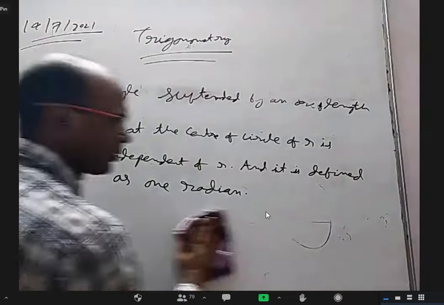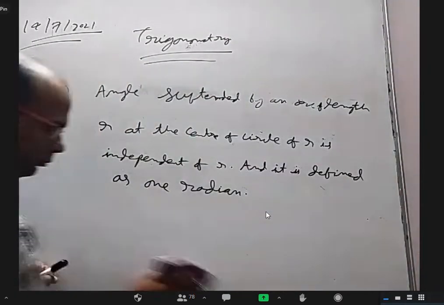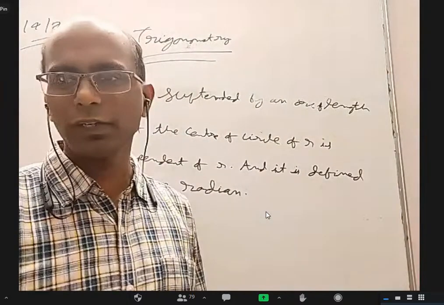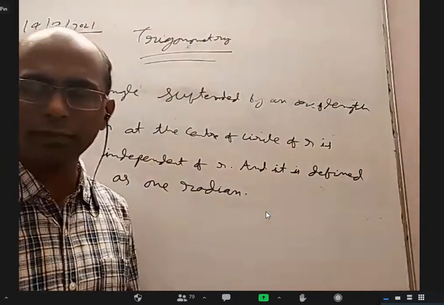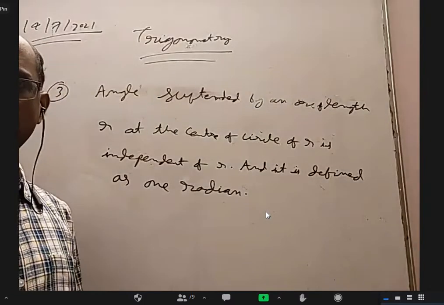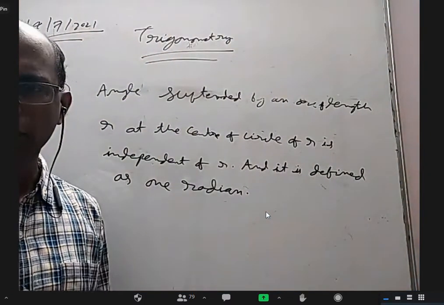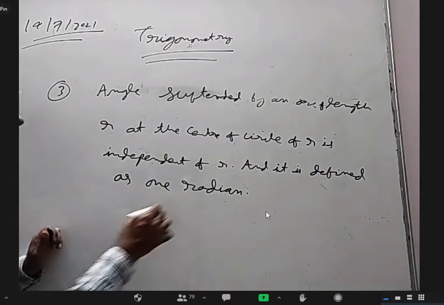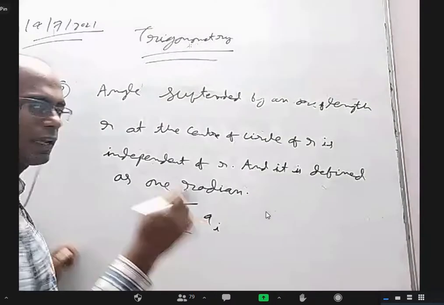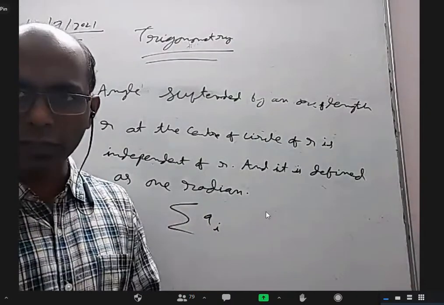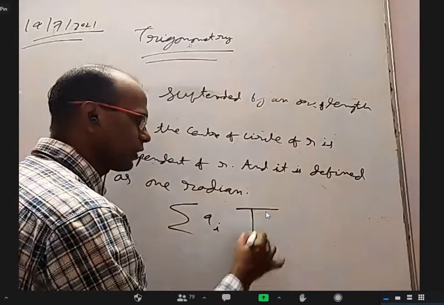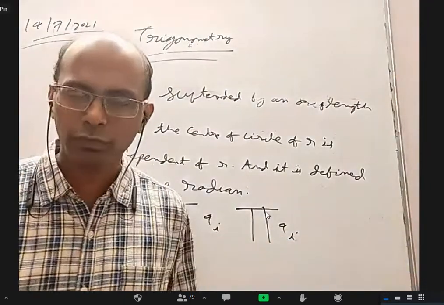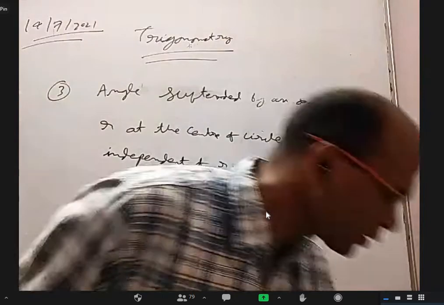Sir, I have a doubt. Yes, please. Sir, what is pi capital? Pi capital, I never heard it. I'll try to Google it and find out. Is it some kind of mathematical constant or something? It is a symbol, sir. Maybe capital pi you're talking about. We write sigma ai means a1 plus a2 plus a3 plus a4 and so on. Summation. Sometimes we write capital pi ai, which means the product a1 into a2 into a3 into a4. Like sigma is summation, capital pi is product.